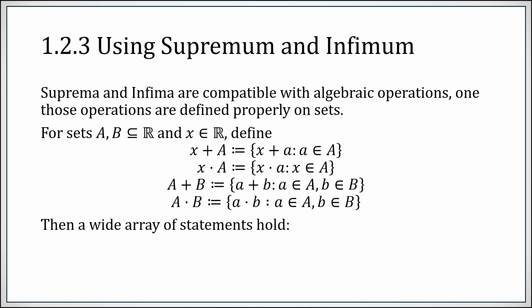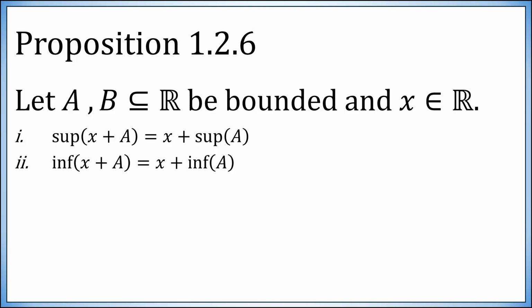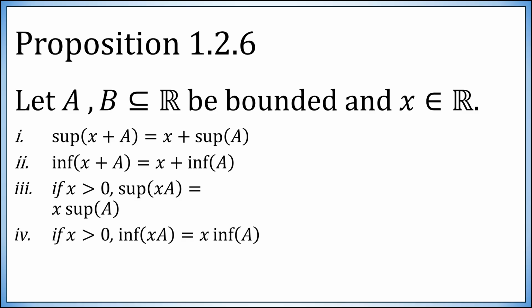So now we can make a whole bunch of statements about sups and infs. Prop 1.2.6, we're going to make those statements now. If you have two sets of real numbers, assume they are both bounded and let x be a real number. The supremum of x plus A is simply x plus the sup of A. That adding of a constant x factors out of taking a sup, as well as taking an inf. As long as x is positive, it also factors out of taking a sup of a product, and it factors out of taking an inf.